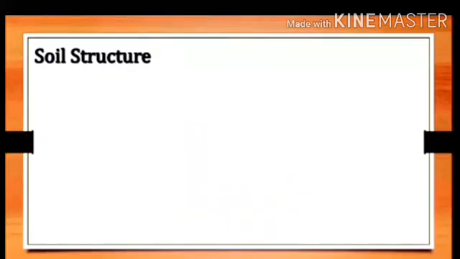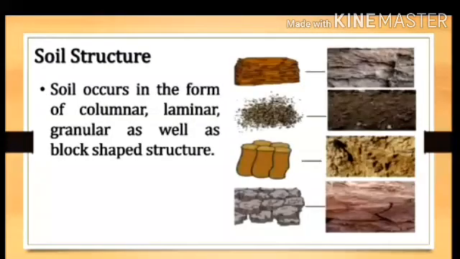Now the next part, soil structure. The structure of a soil depends upon the different shapes of particles in it. According to the particle shape, the soil structures are variable. Soil occurs in the form of columnar, laminar, granular as well as block shaped structure. According to the particles, they have these different types of structure.